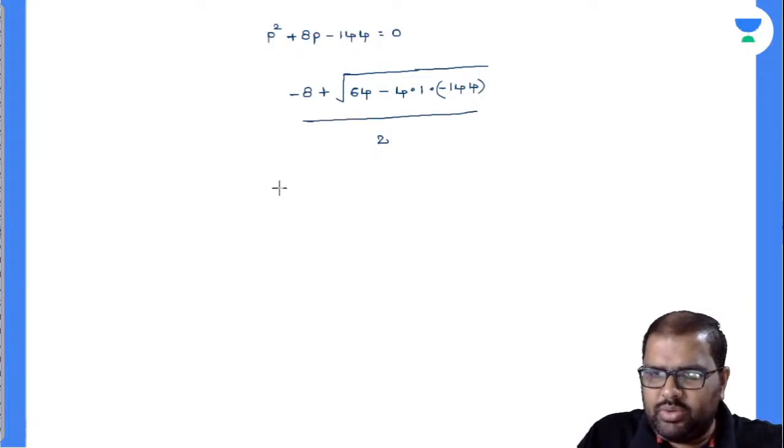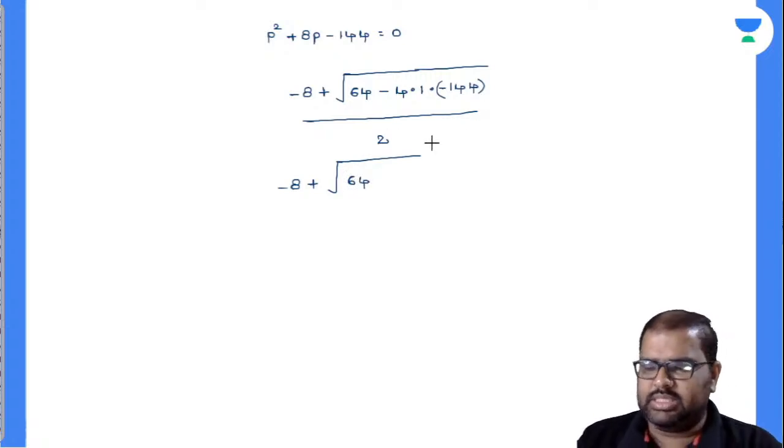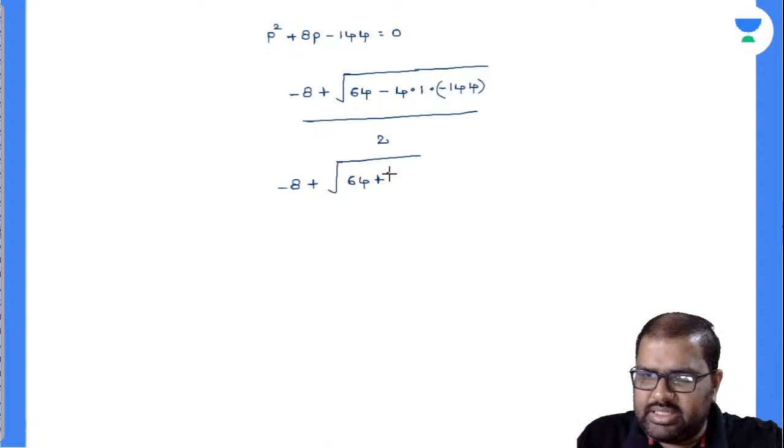So what will be this value? Minus 8 plus root of 64, 4 16s are 64, plus 576.